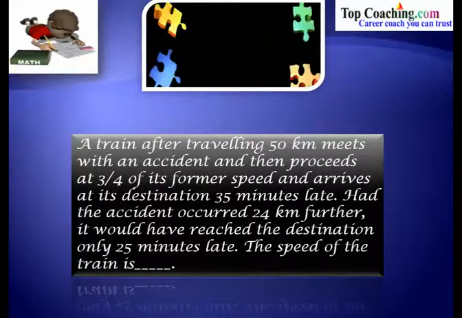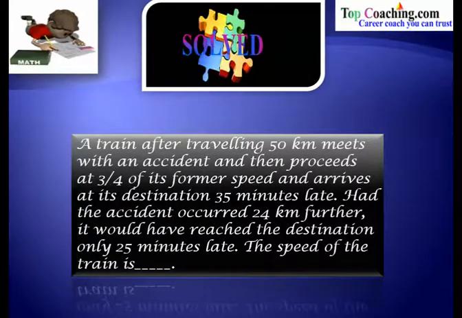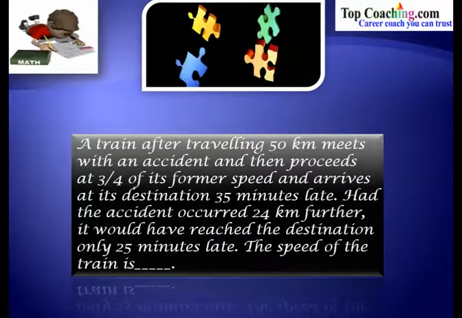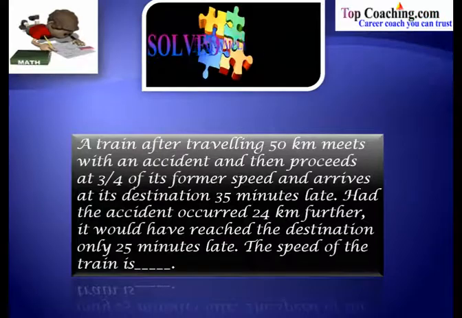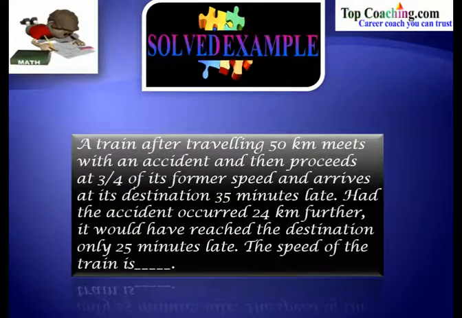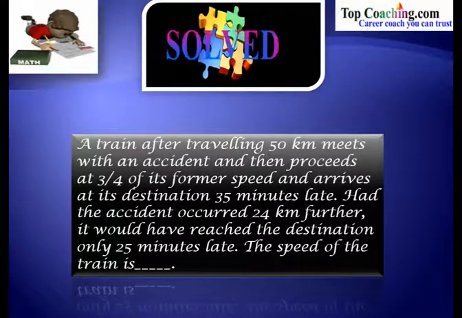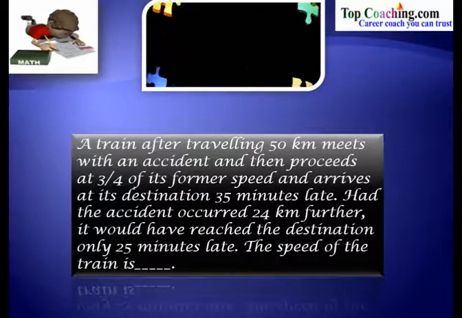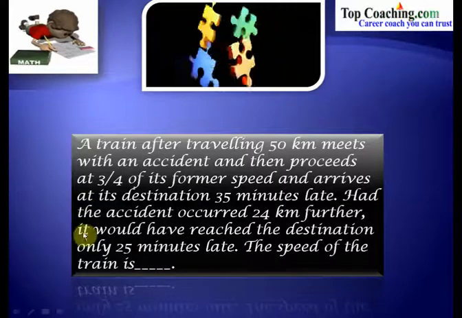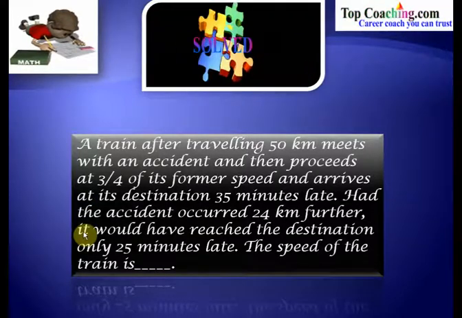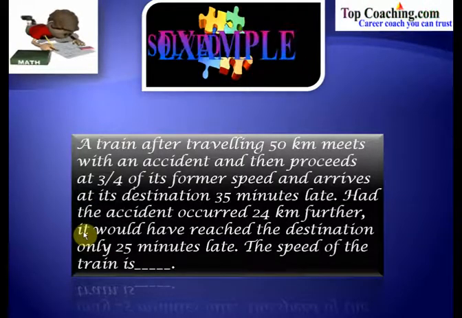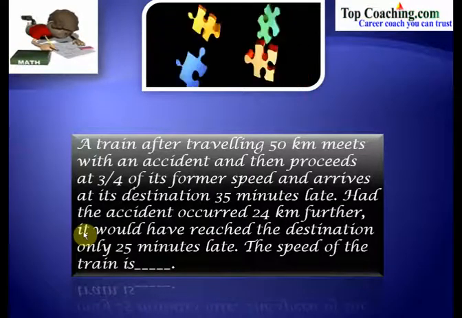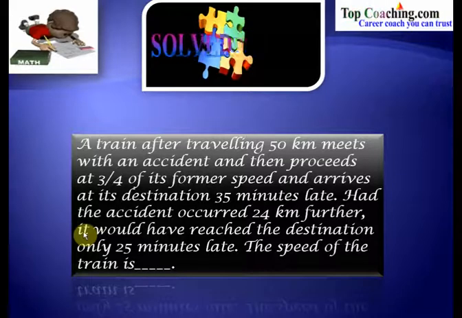So in this very problem, we have been given that the train, after traveling 50 kilometers, meets with an accident and its speed reduces to 3/4 of its former speed, and because its speed has reduced, it takes a longer time, and because of that it arrives at its destination late, and that is 35 minutes late. Now, if the train had traveled 24 kilometers further without accident, then it would have reached the destination only 25 minutes late. We have to find out the speed of the train.